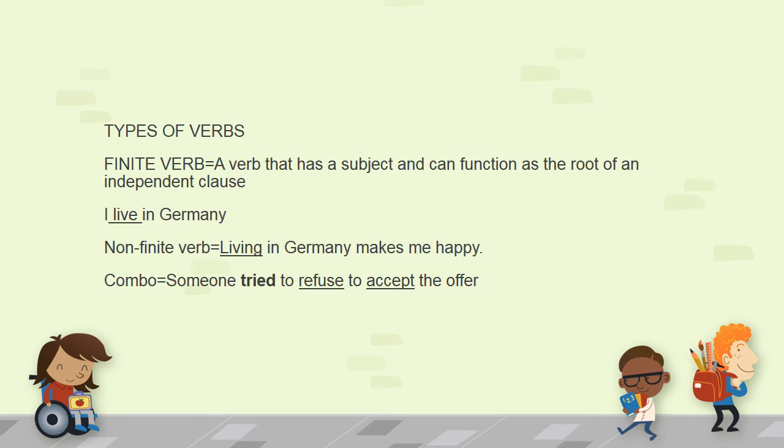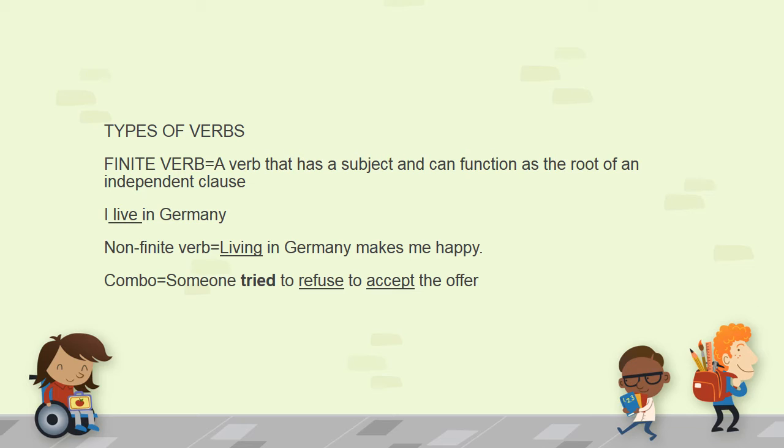Here, though the verb is living, you cannot change the form of living. Living is a verb and you cannot change the tense of that particular verb.